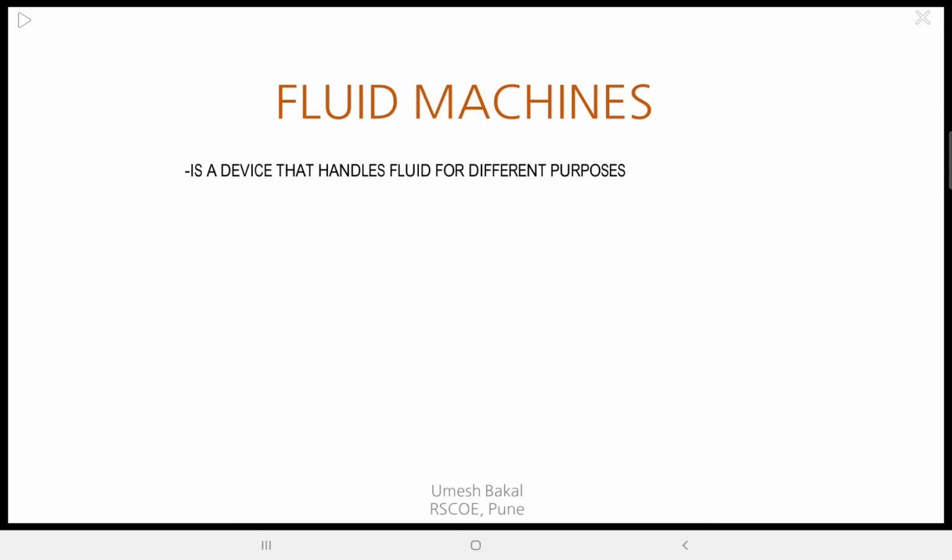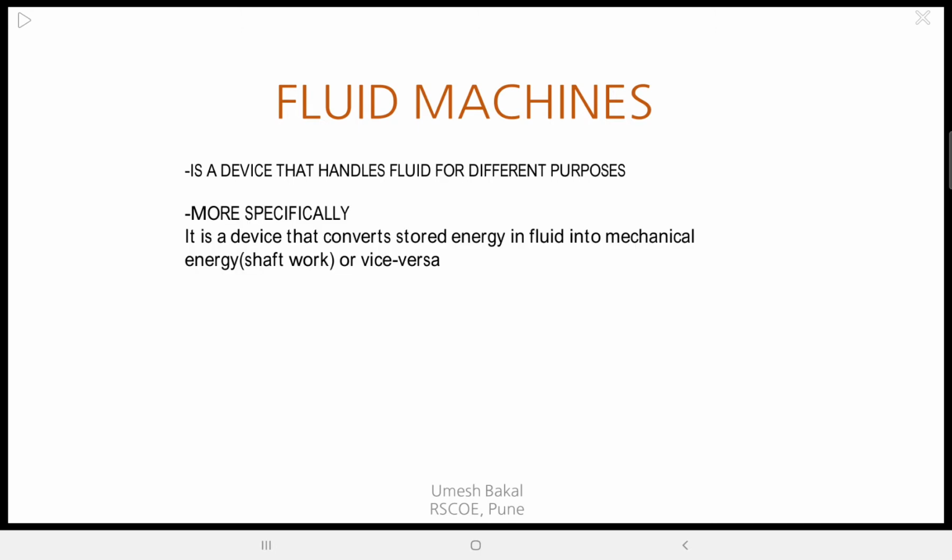Like circulation, transmission, to increase the pressure, velocity, all such purposes. More specifically, fluid machines are the devices which convert stored energy of fluid into mechanical energy or vice versa. So all such machines are regarded as fluid machines.